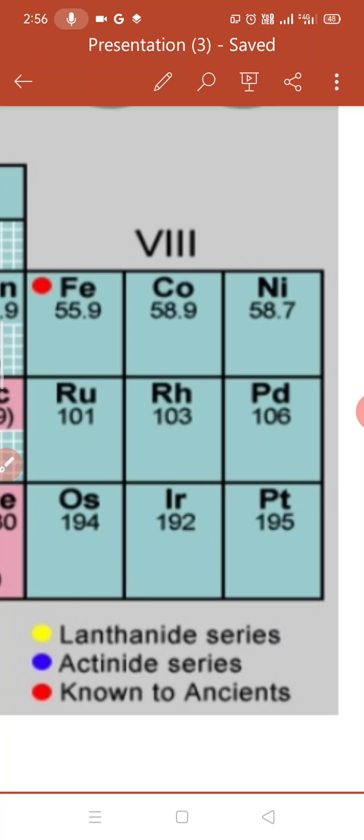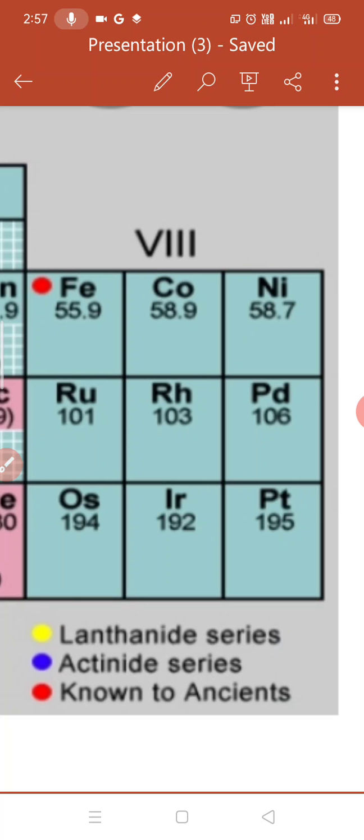Number 3, position of isotopes he has not mentioned. You know from 9th standard, isotopes are the elements which have similar atomic number but different atomic masses. If scientist Mendeleev has followed the rule of atomic masses, but atomic masses of the different isotopes are dissimilar, then he should place the isotopes in the periodic table.